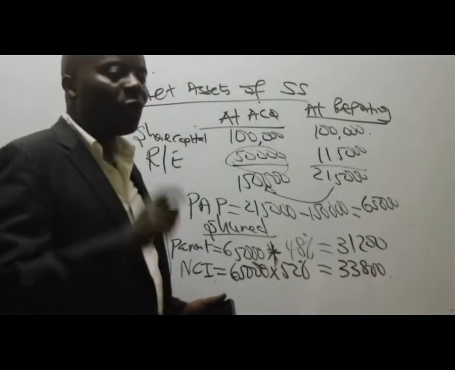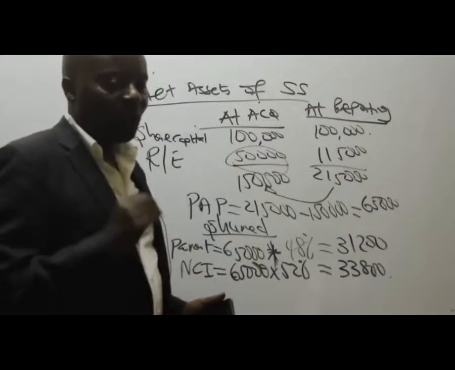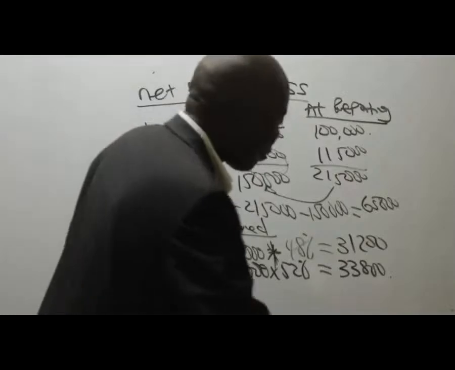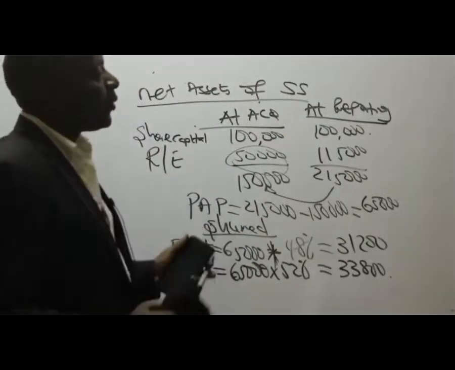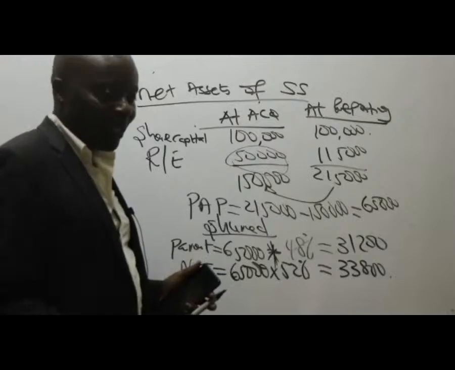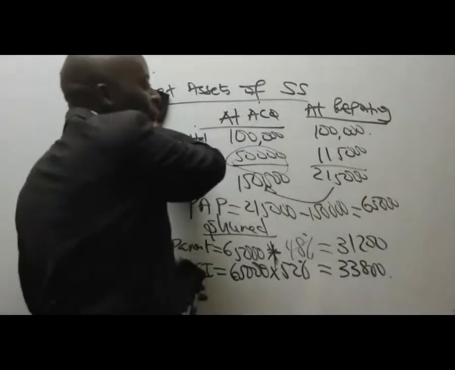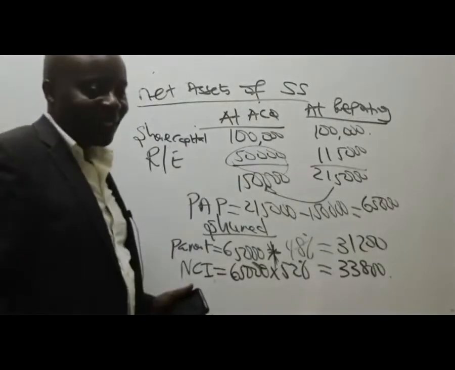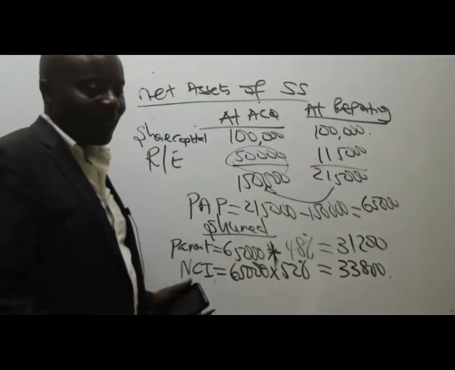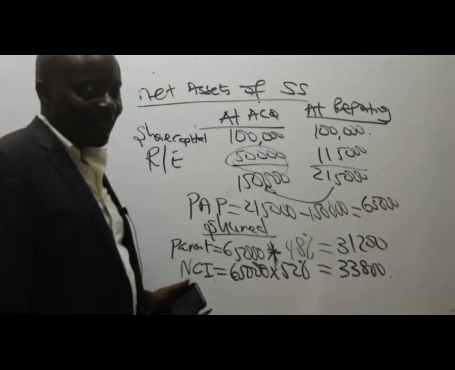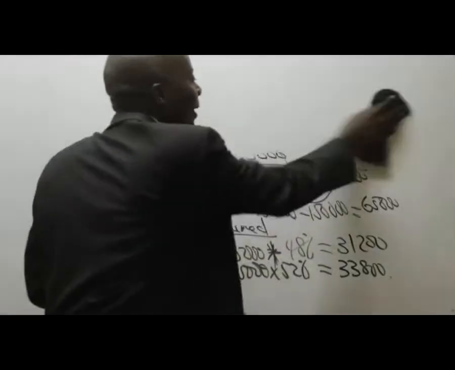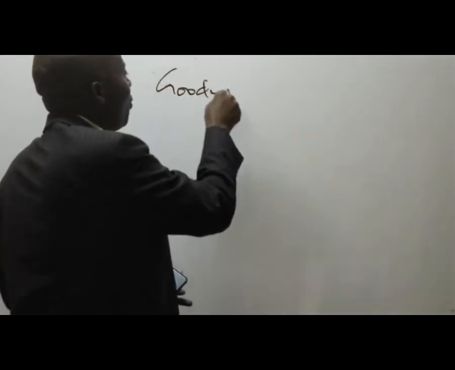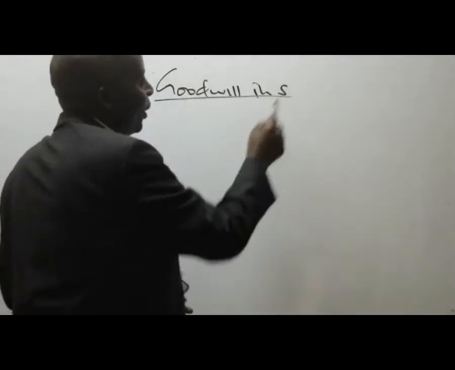And then I would want to give you guys 1 minute. After net assets, of course, we know that the next thing will be goodwill. So I would want to give you 1 minute, each one of us, to calculate the goodwill. Goodwill is normally computed for the subsidiaries. So go ahead and give me the goodwill in the first company, goodwill in S, the first subsidiary. I'm giving you 1 minute, try.